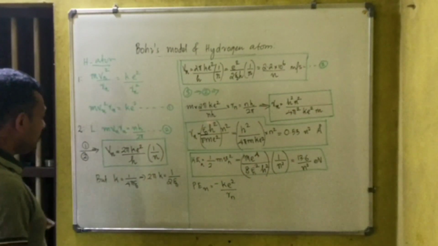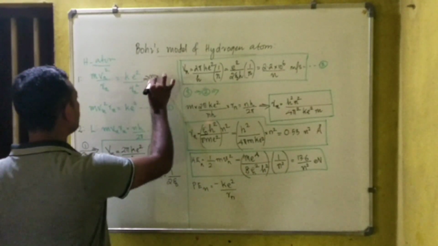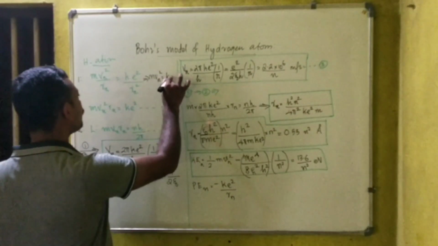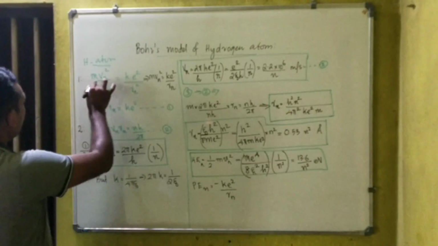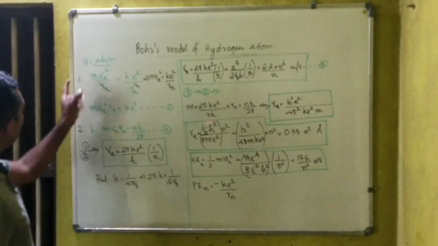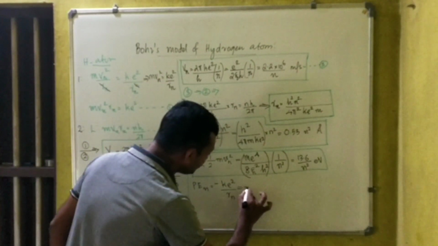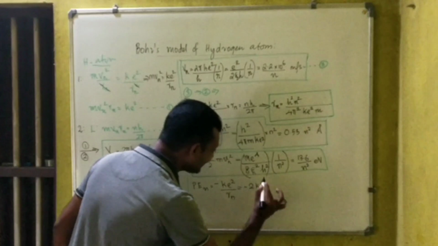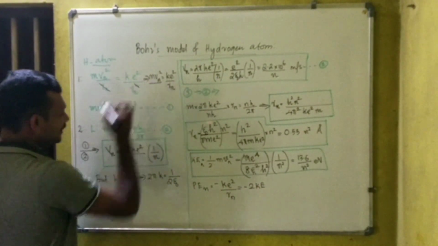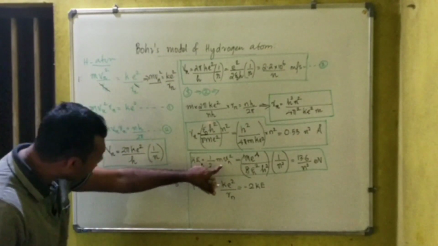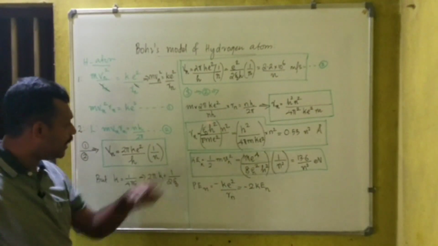Now if you look at this one, there is an expression here. If you look at the first equation, from here you got m vn square is equal to ke square divided by Rn, right? Because this Rn is gone, Rn can be cancelled. So m vn square is equal to ke square divided by Rn, right? So I can say this term is nothing but minus 2 times kinetic energy. Kinetic energy is half m vn square, which means m vn square is 2 Kn. The potential energy of electron in the nth orbit is minus 2 Kn.